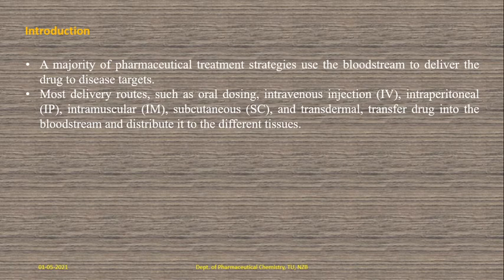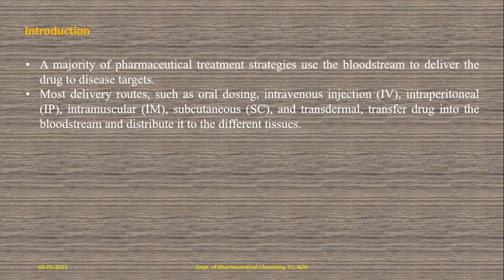Most drug delivery routes of administration are oral dosing or the IV route, intraperitoneal, intramuscular, subcutaneous, and transdermal. By one of these delivery routes, the drug molecule is delivered into the bloodstream.